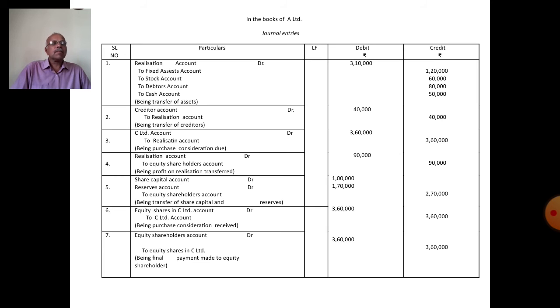Then, now the shareholders account: all capital, reserves and profit are transferred to the shareholders account. Entry: share capital account debit 1 lakh, reserves account debit 1,70,000, to equity shareholders account 2,70,000.